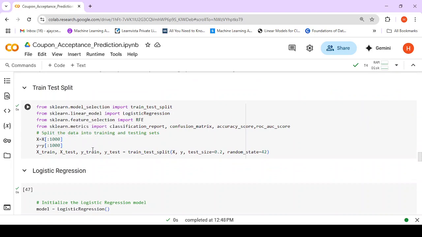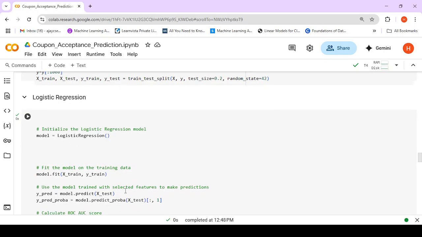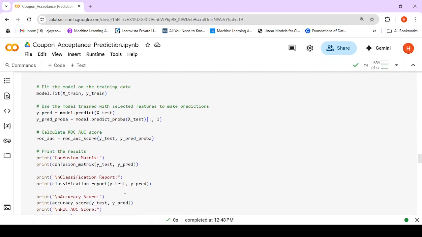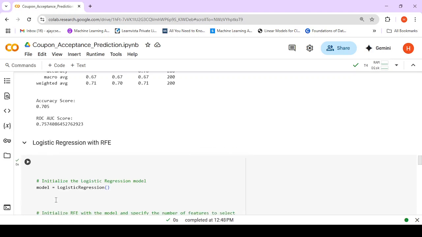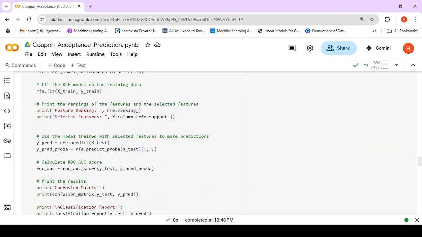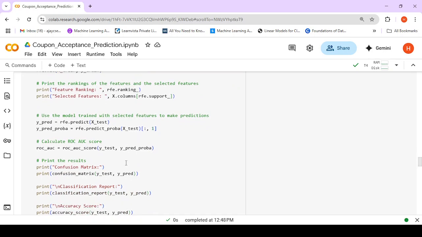For our purpose, we initially make use of 1000 records, though we can run the entire data set also. Initially we have the logistic regression, which gives us an accuracy of 0.705. When this logistic regression is combined with RFE, applied on the model, we want 30 features selected.